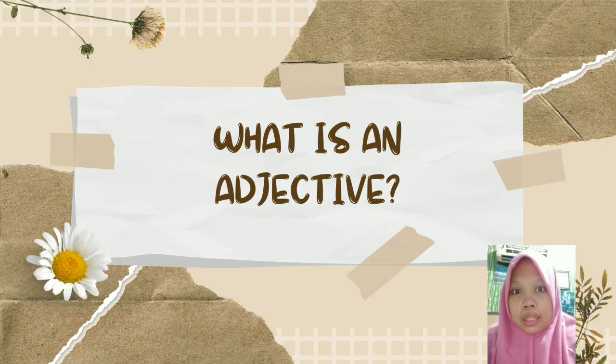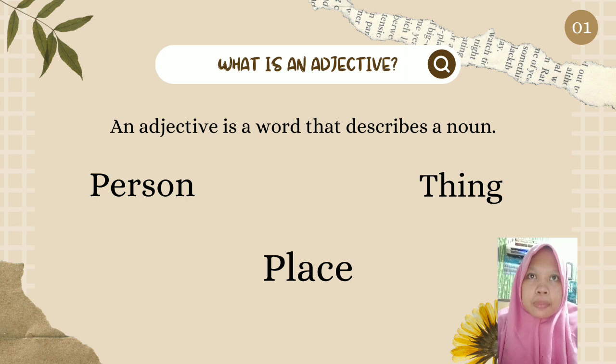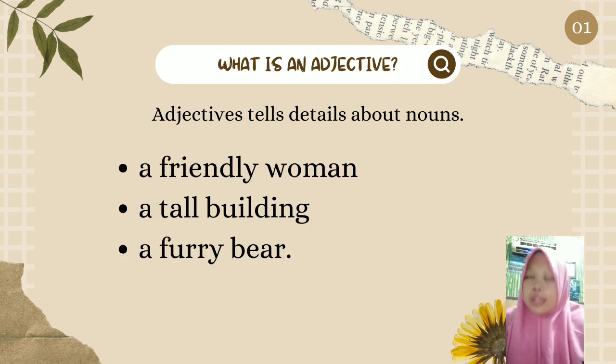What is an adjective? An adjective is a word that describes a noun. A noun is a person, place, or thing. Adjectives tell about nouns. Example: a friendly woman, a tall building, and a pure bear. Friendly, tall, and pure, they are all adjectives.